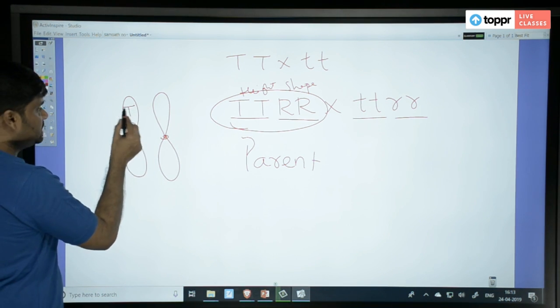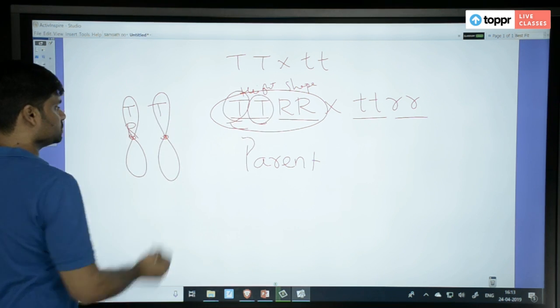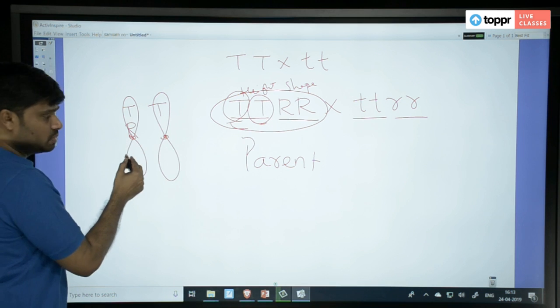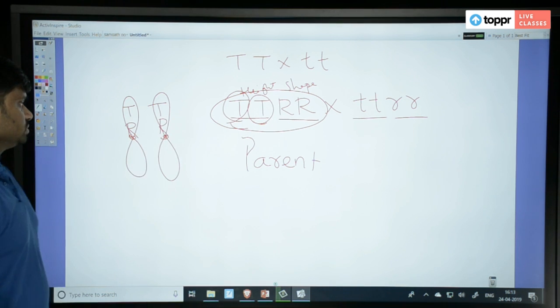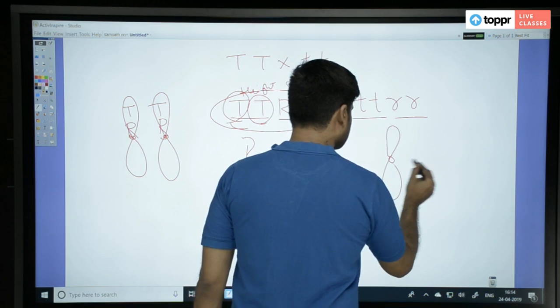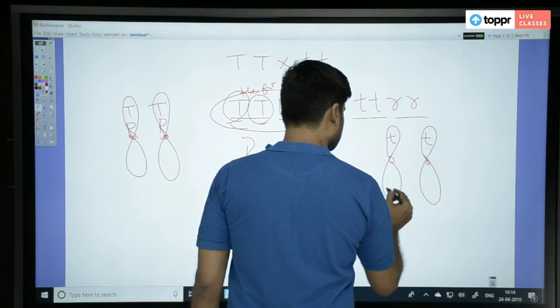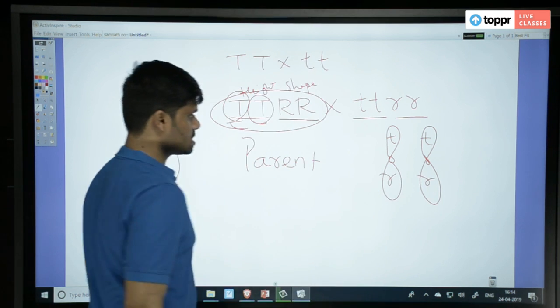For the height gene, he has capital T on one chromosome and capital T on the other. He has capital R on one chromosome, capital R on the other. That is why he is homozygous dominant. That will be the case in the other parent also: small t, small t, small r, small r.